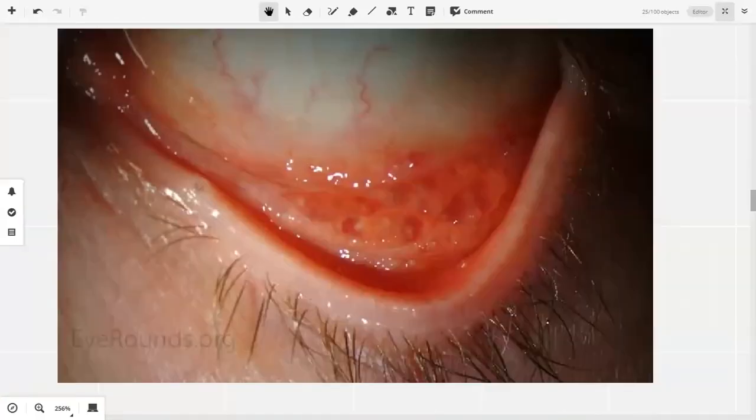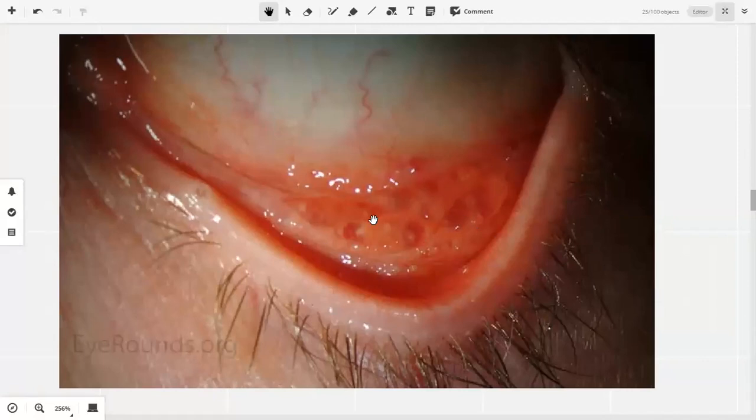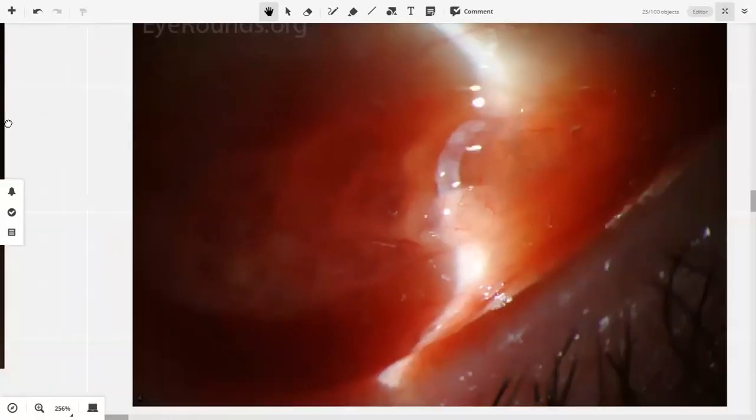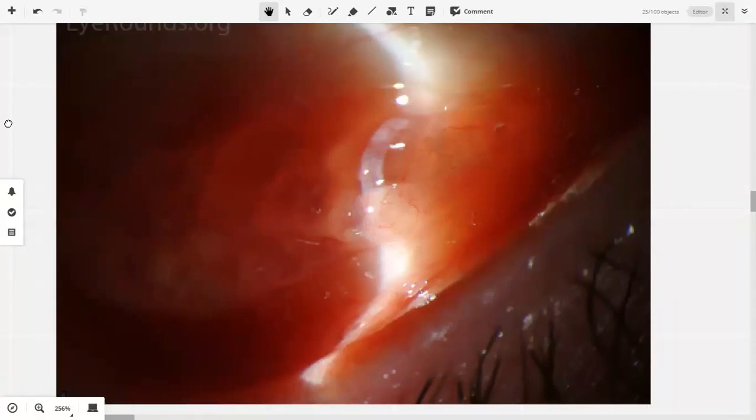Again, look at this picture. These are follicles. You can look at them again. These are follicles.